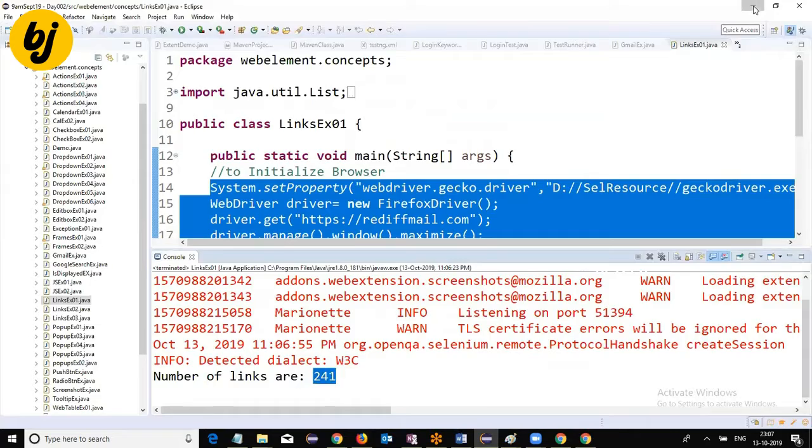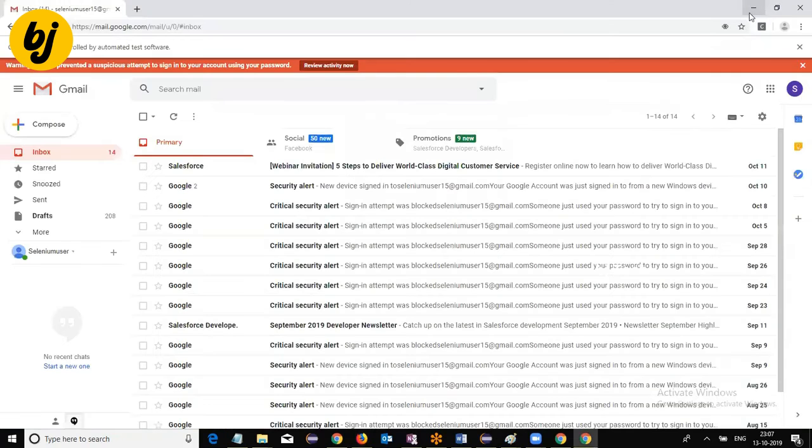That means you can observe that the advantage of automation testing is fast execution.